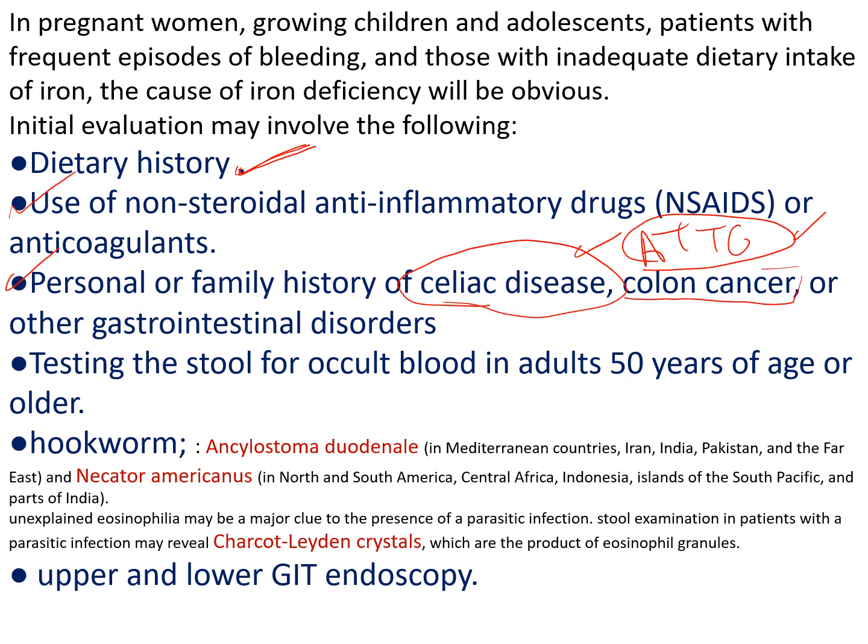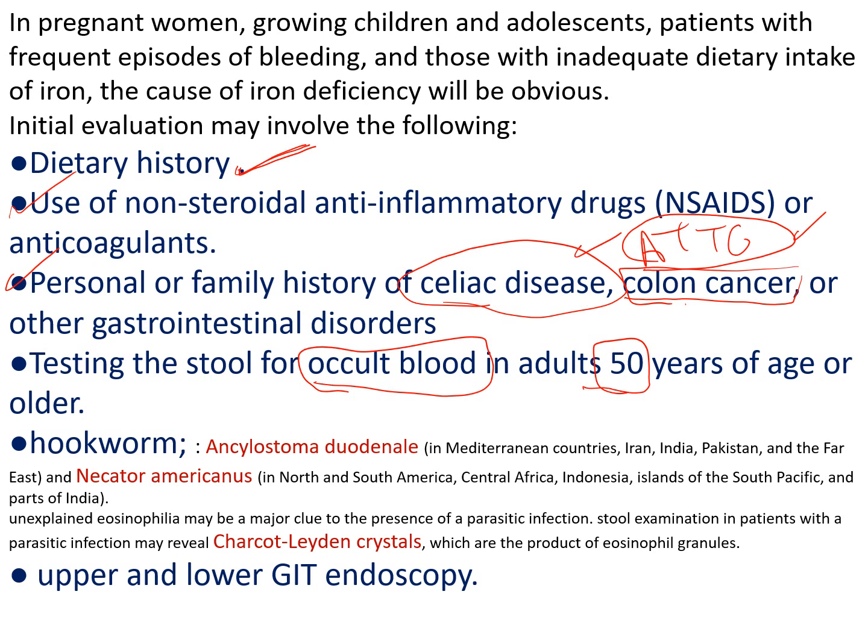Also keep in mind colorectal carcinoma. This is a very important cause of iron deficiency in the elderly and in postmenopausal women. Test the stool for occult blood in patients 50 years of age and older, looking for occult blood loss.